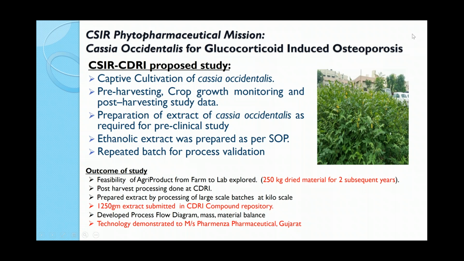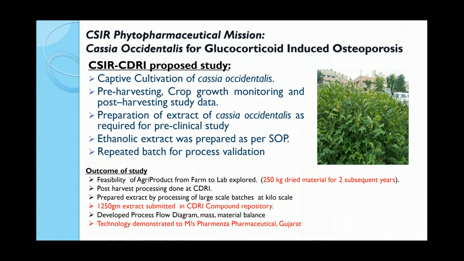The plant was cultivated under pre-measured conditions through to pre-harvesting, and crop growth was monitored with temperature and humidity. After that, the selected material went through the solvent extraction route and was submitted for preclinical studies.